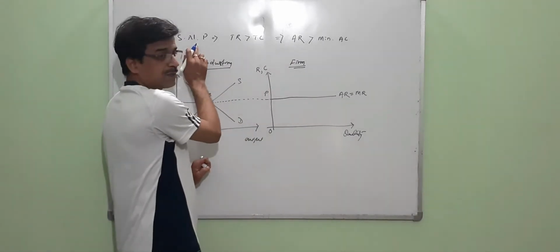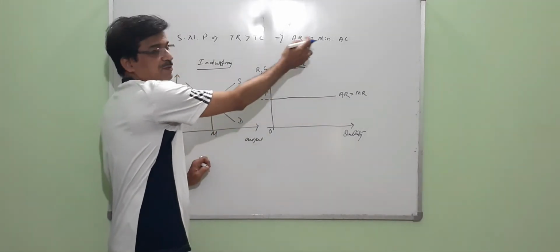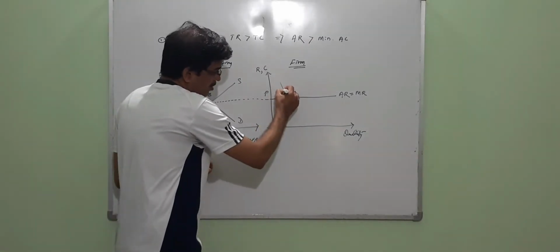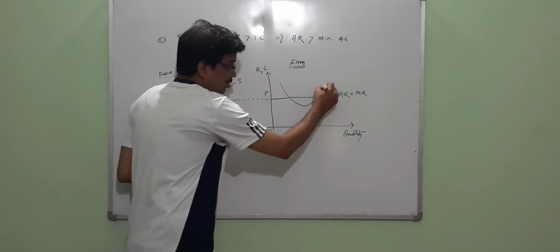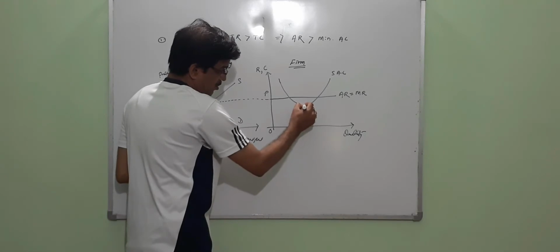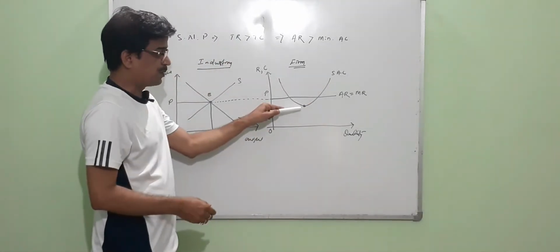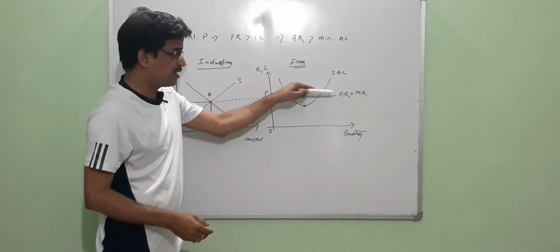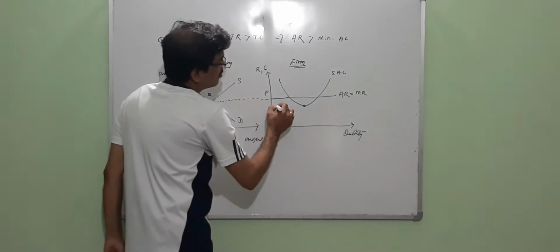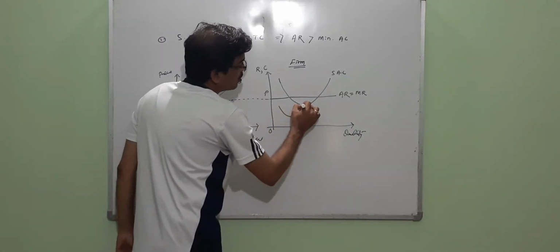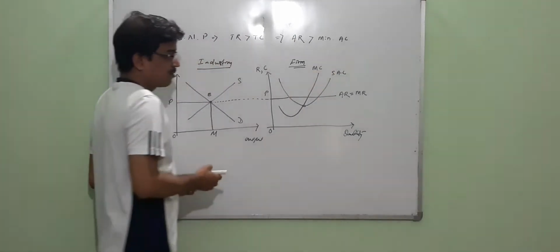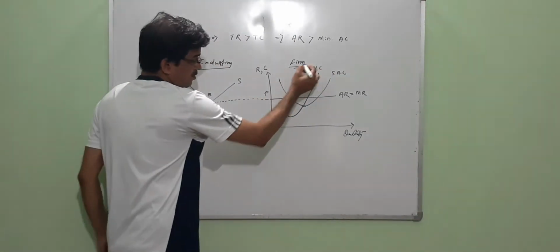And the condition for supernormal profit, as you know, is that average revenue must be greater than the average cost curve. So you have to determine the average cost curve in such a manner. This is the short-run average cost curve. So its minimum point is here. That means average revenue is greater than the minimum point of your average cost curve. And we have to draw the marginal cost curve, which passes through this minimum point. This is your short-run marginal cost curve.